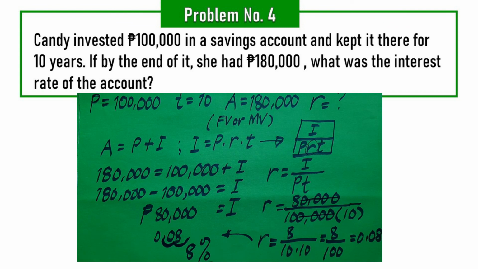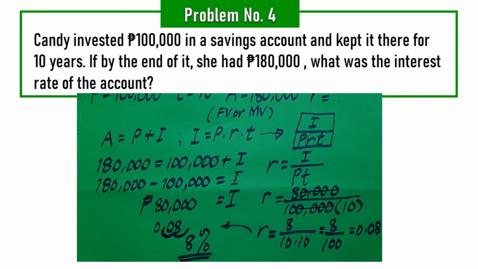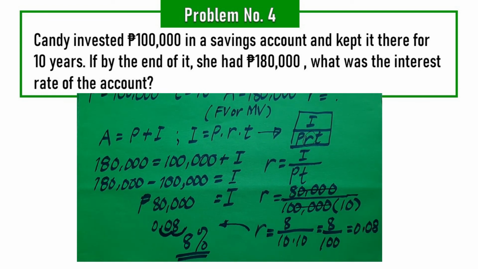That is our answer. Paano ka makakakuha ng 180,000 after 10 years pag nag-invest ka ng 100,000 at an interest rate of 8%. So, yan ang makukuha mong pera. So, ang interest mo ay 80,000.